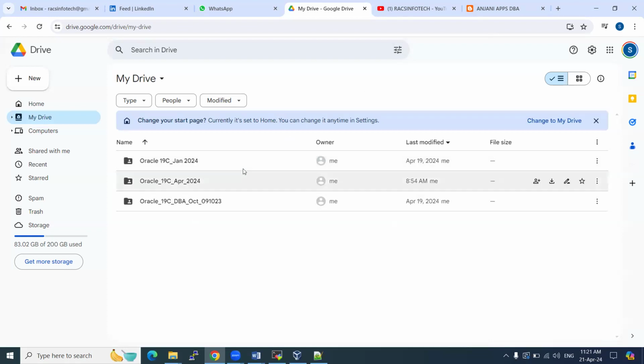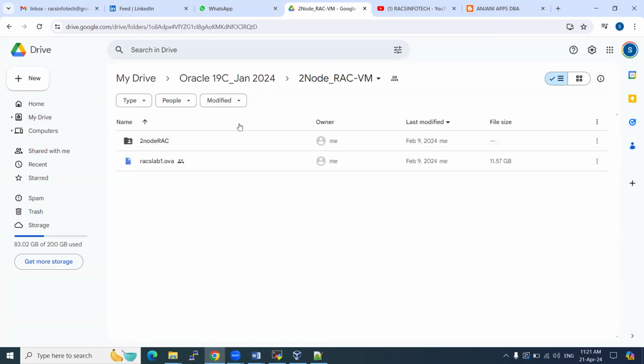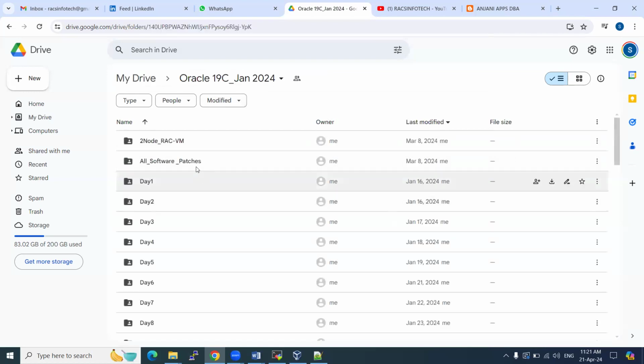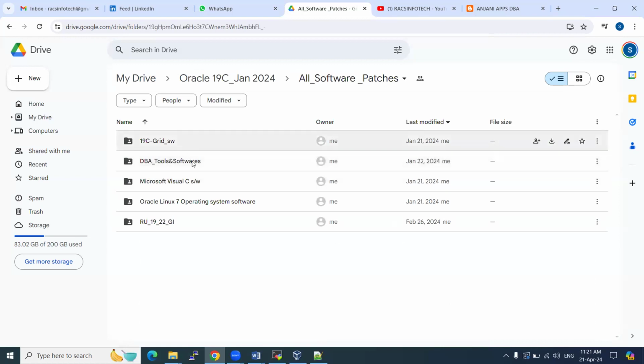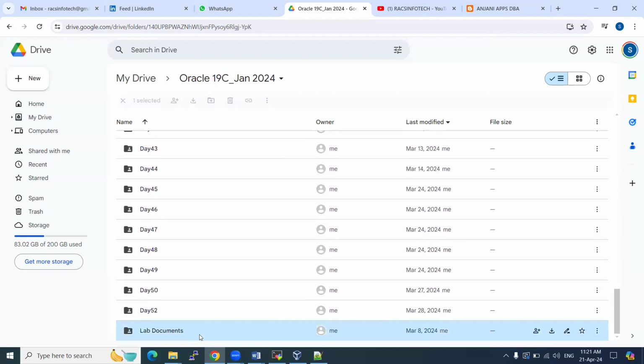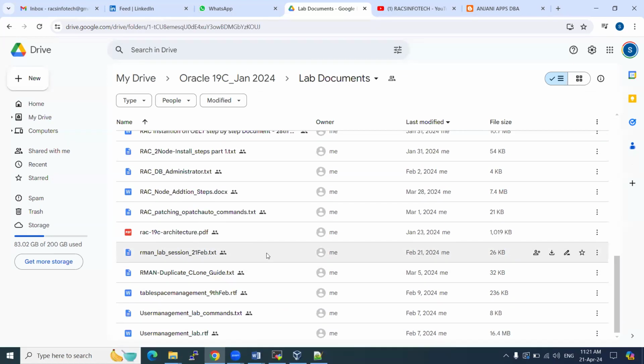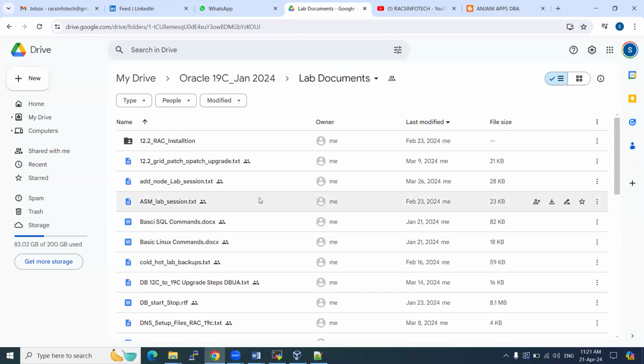Okay. This 1 year validity, you will have all the course material, software, and lab sessions, everything we are going to provide. If you want to download the virtual machine box, you can download 2-node RAC setups and everything. And if you want to download the course software, whatever the DB software, grid software, everything I'm going to provide, you can download through the drive. You don't need to Google it, you don't need to get support and other things. Also, for each and every topic, activity guides and lab activity guides we are going to provide. You can download these as well, and then you can practice each and everything.